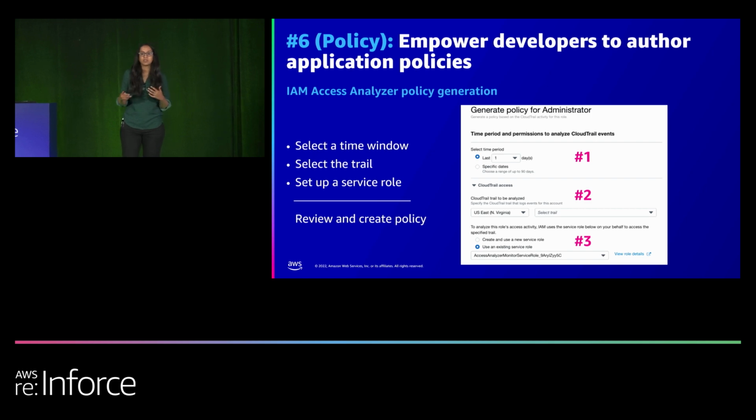A lot of customers tell us that they select the last 7 days, which traditionally captures all the required or regular activity that happens. Select the trail from which you want the data to be reviewed, provide some permissions for Access Analyzer to be able to access that CloudTrail, and just click generate. Once you do this, the policy is generated. Take a look, identify if something is missing, put in that information, and create the policy.